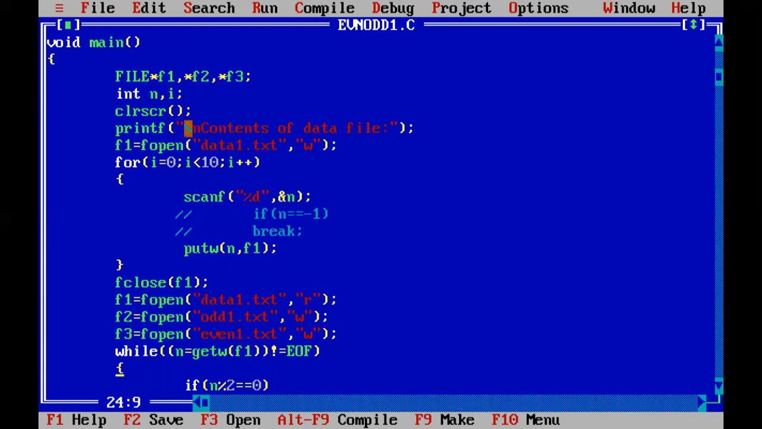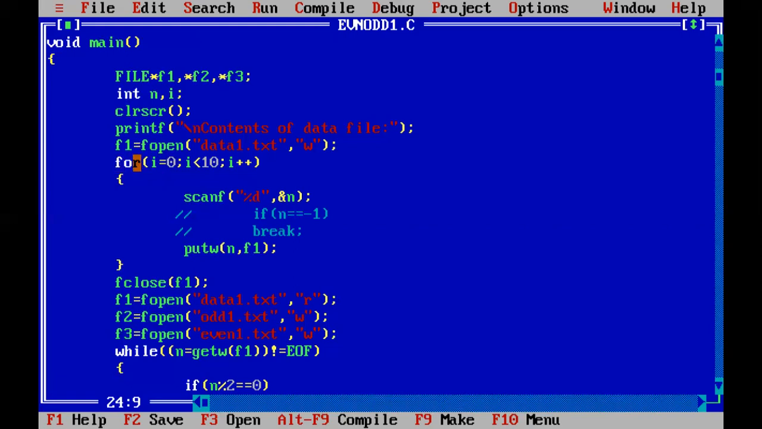We are going to open this file using the fopen function in the write mode. So the correct method to read this statement is assigning the f1 file pointer to the data1.txt file, opening this file in the write mode. This is what this statement implies.